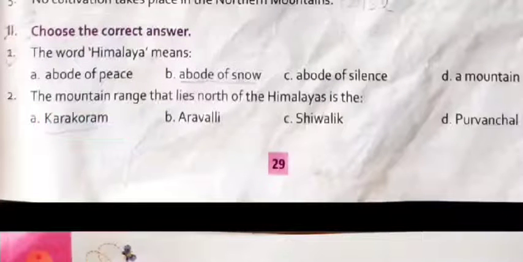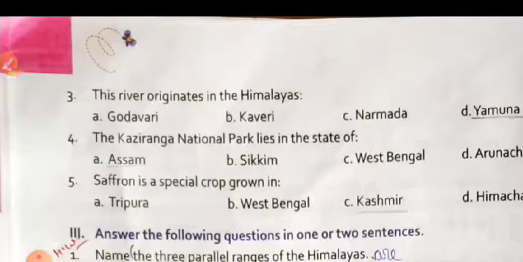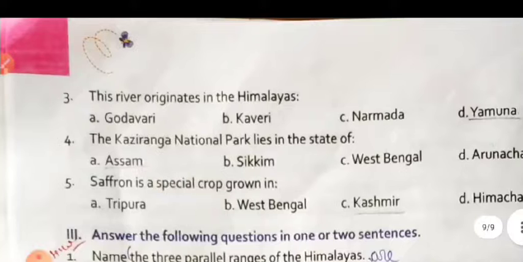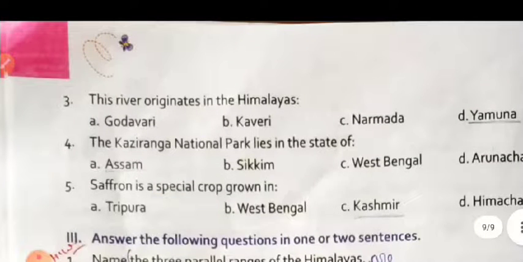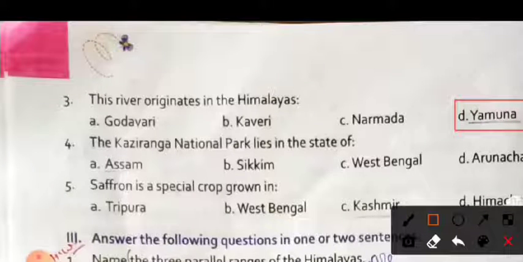Next question: which river originated in the Himalayas? It is the Yamuna river. Godavari, Kaveri and Narmada are southern Indian rivers, and these rivers did not originate from the Himalayas.